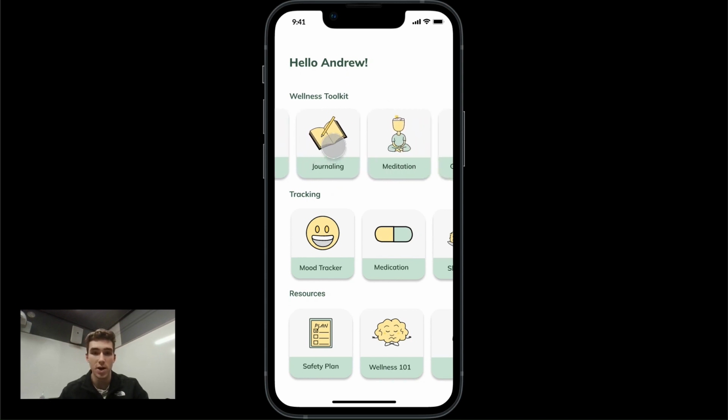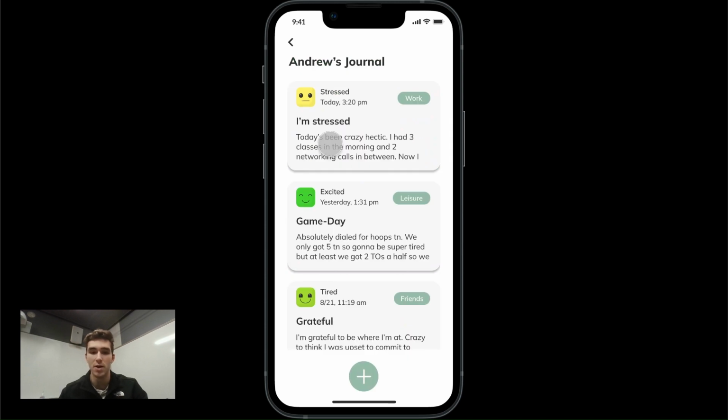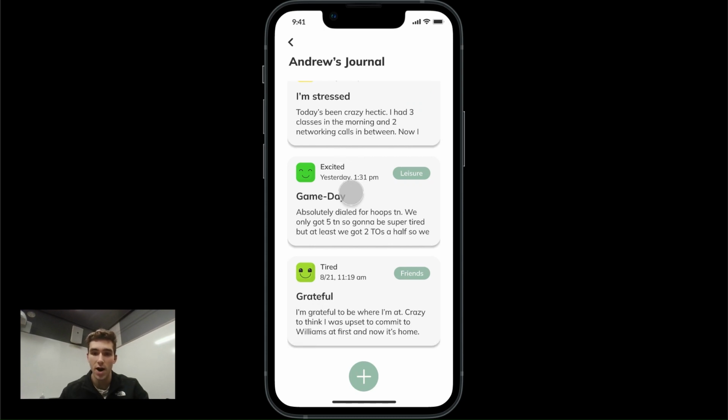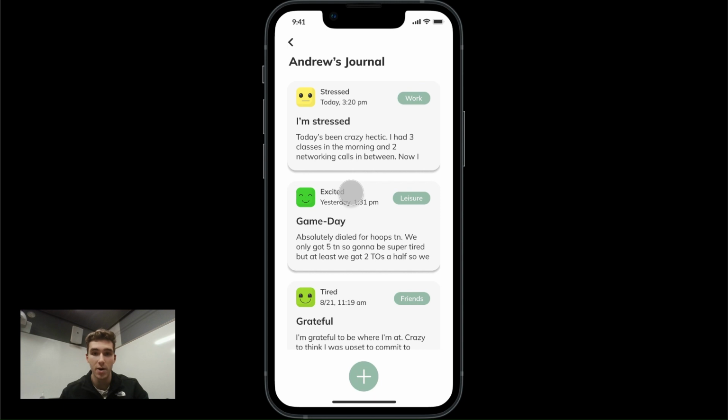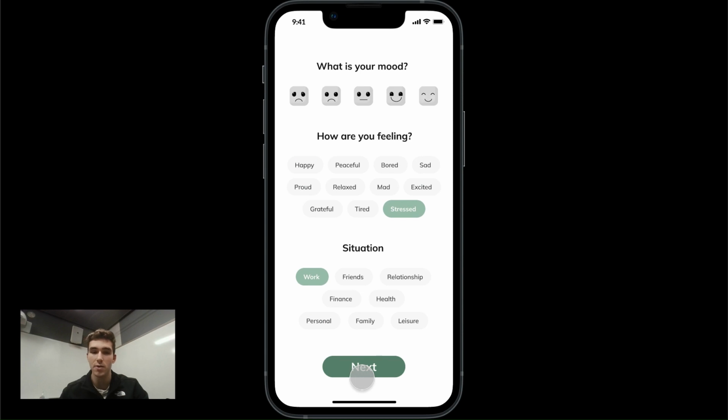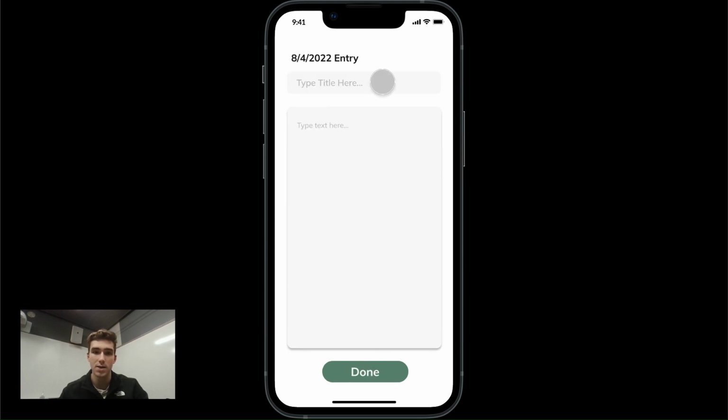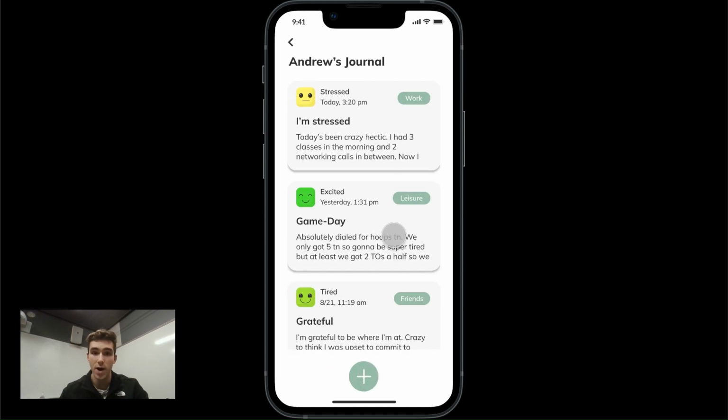but there's also journaling in general, which is very similar to therapy journal, but just more general, where on this dashboard you can see all your prior entries, have a little preview of what it's about. And then if you click the plus icon down here, you're adding a new entry where it's going to ask you what your mood is, how you're feeling, and what the situation is. And after doing so, click next, and you can add a title and then write whatever you want. And once you hit done, that'll go back to your kind of dashboard of entries where you see a preview of how you're feeling, the time, what was going on, and a preview of what you're talking about.